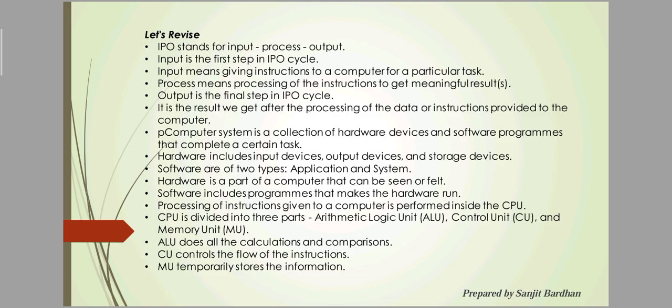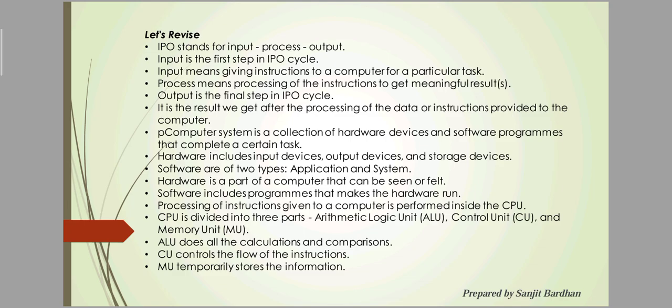Number 2 is process. Process means when we give some instruction to the computer, it will process the data. This is called processing. Number 3 is output. Output is the final step in the IPO cycle. That means when the computer processes the data, it will generate a result. That is called output.